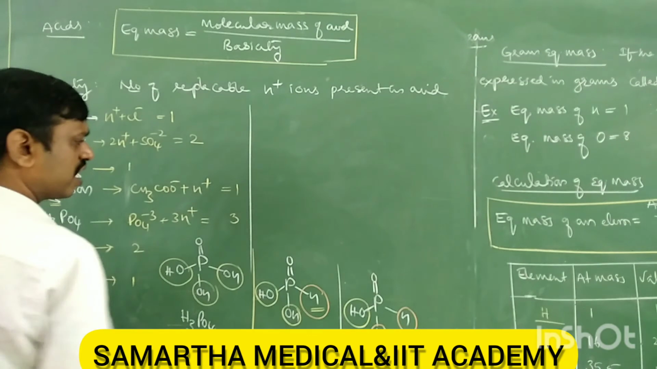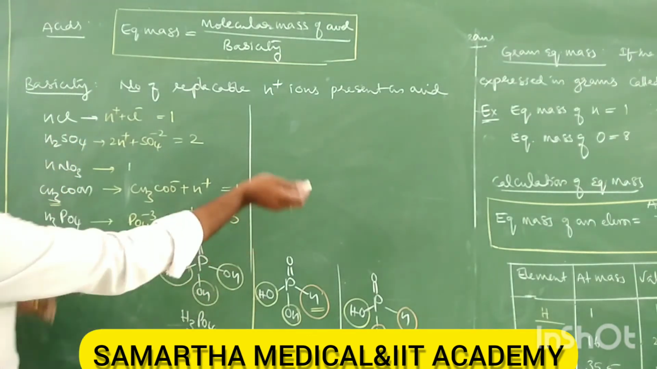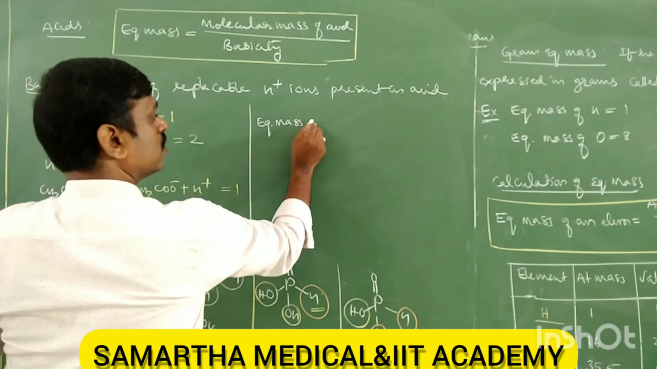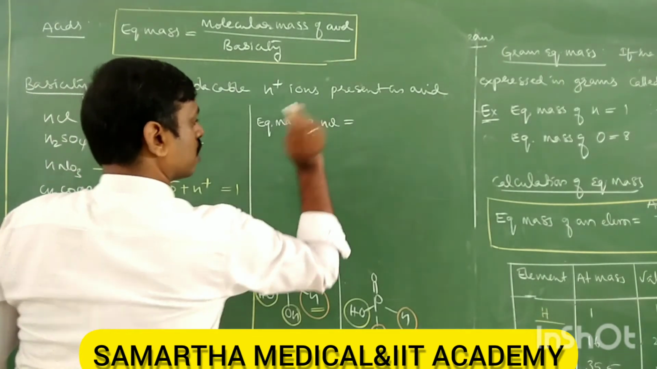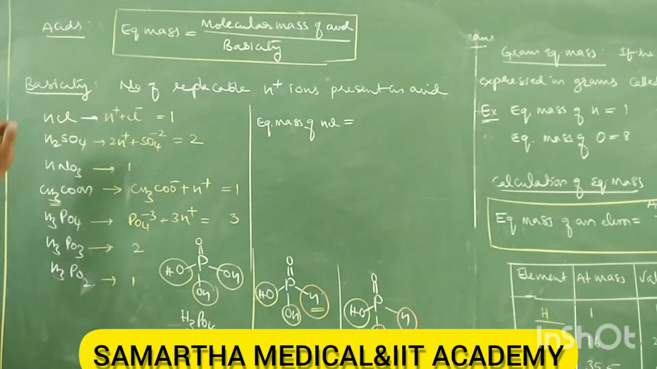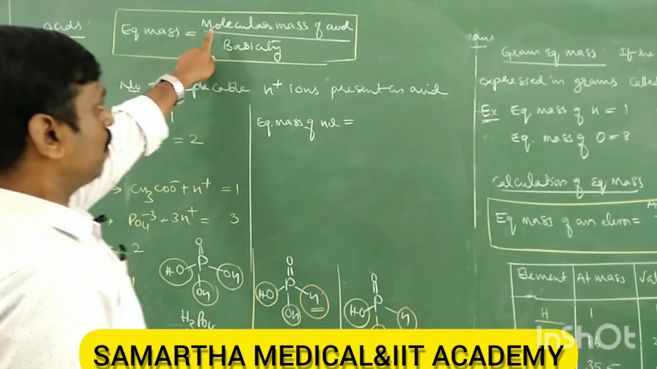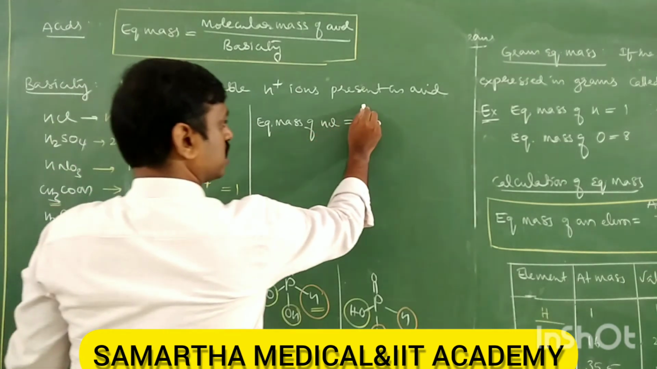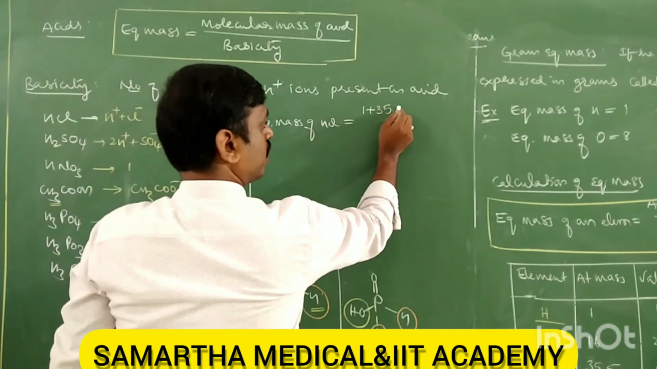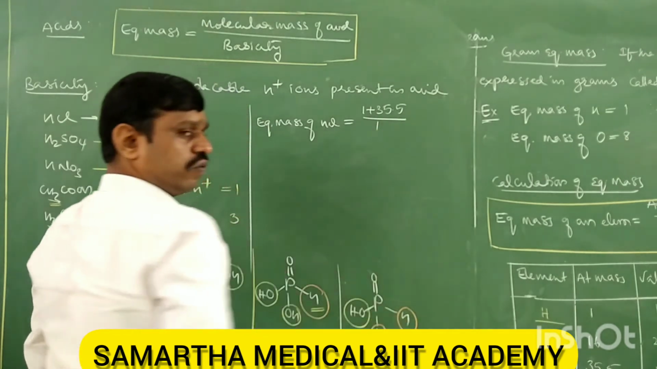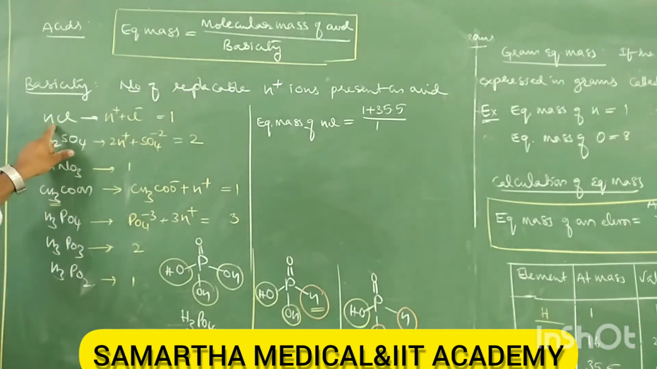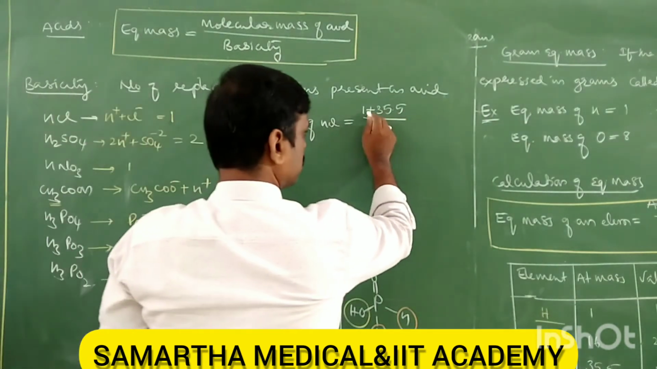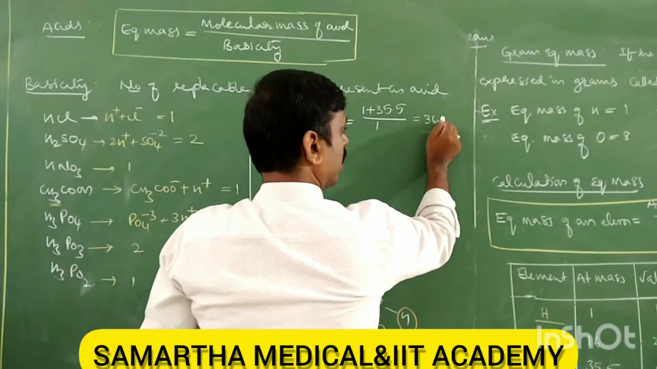Now let us calculate the equivalent mass. I want the equivalent mass of HCl. Come on, tell me. Equivalent mass of HCl is equal to the molecular mass of the acid divided by basicity. The molecular mass of hydrochloric acid is 1 plus 35.5, divided by 1. Why 1? HCl's basicity is 1. The answer is 36.5.